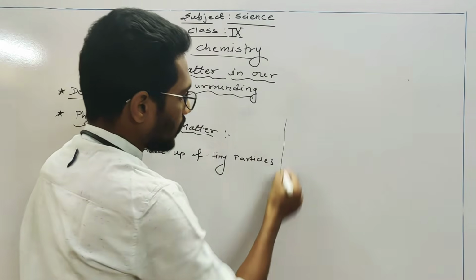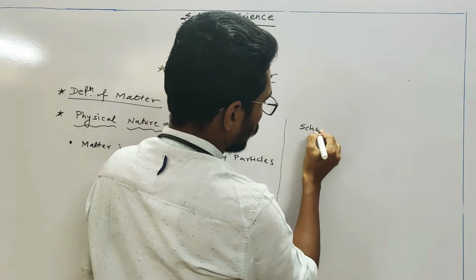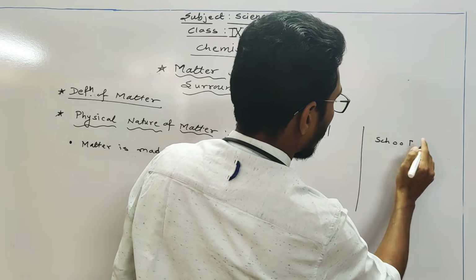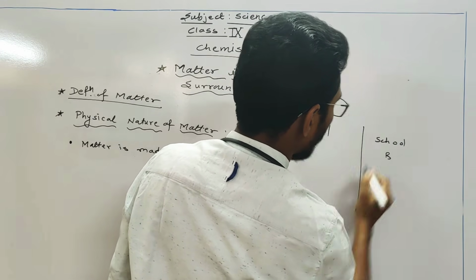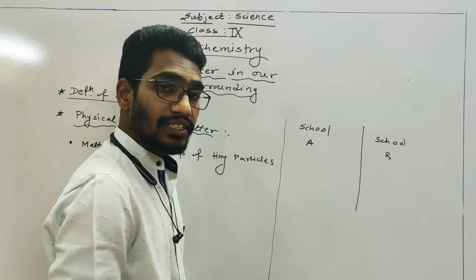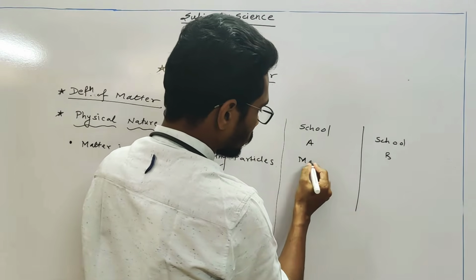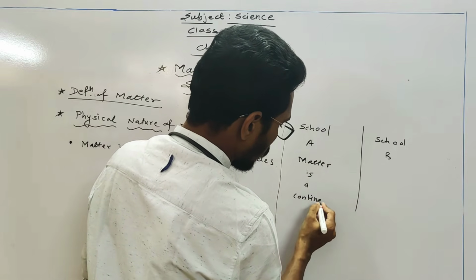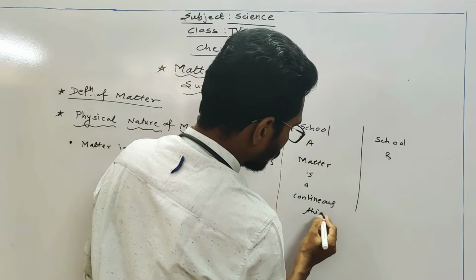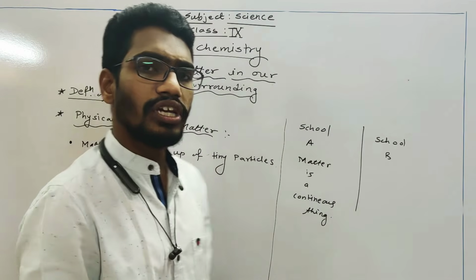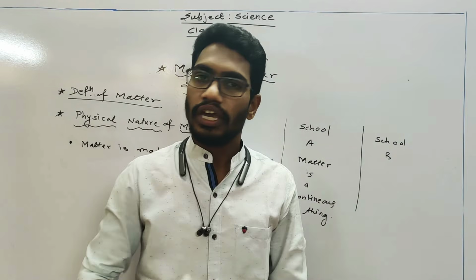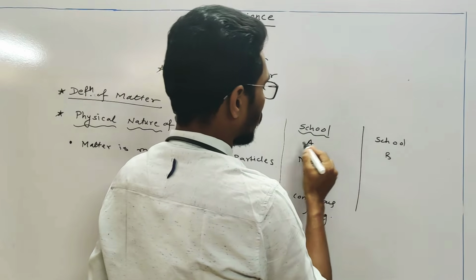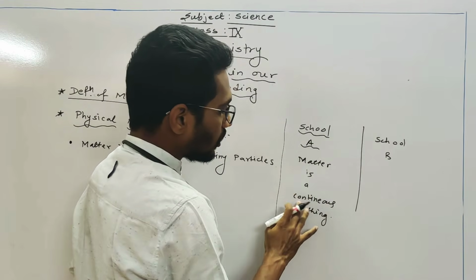For example, we have school A and we have school B. School A tells us that matter is a continuous thing. The meaning of continuous thing is, just like wood, it is a continuous thing. It is not made up of tiny particles. This is the statement given by school A. Matter is a continuous thing.